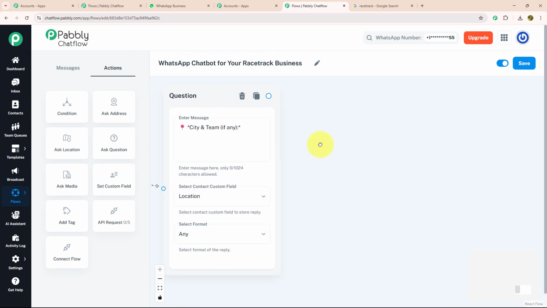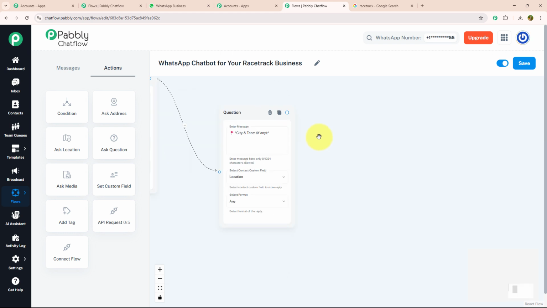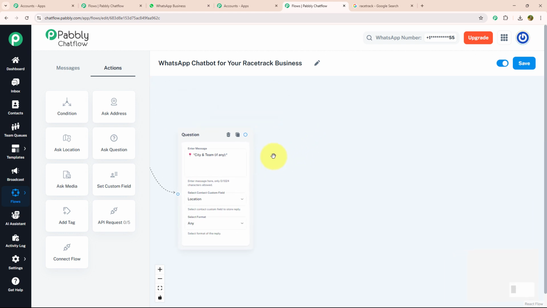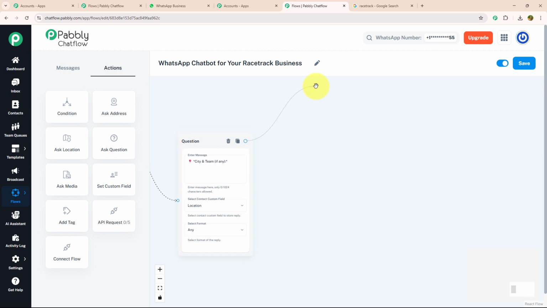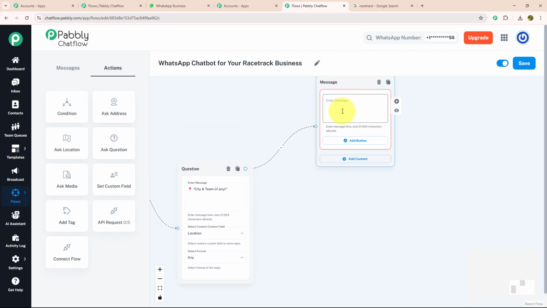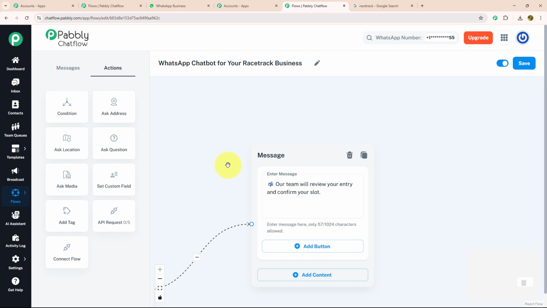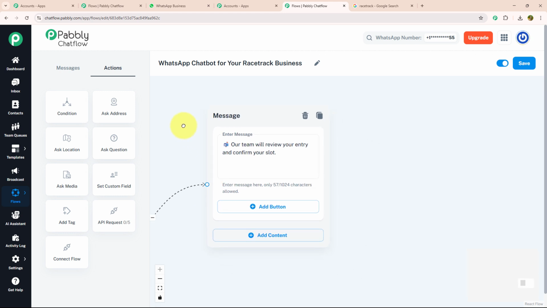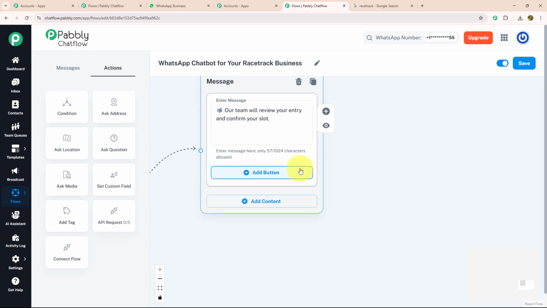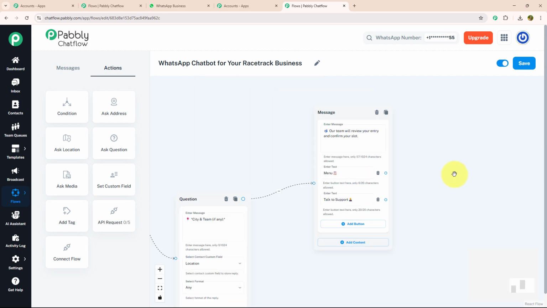Now, after that, as I got every single detail of my racer, I'm going to send them a confirmation message. For that, I'm going to drag and drop the text button and enter my message: Our team will review your entry and confirm your slot. With that, I'm going to provide two action buttons, menu and talk to support.